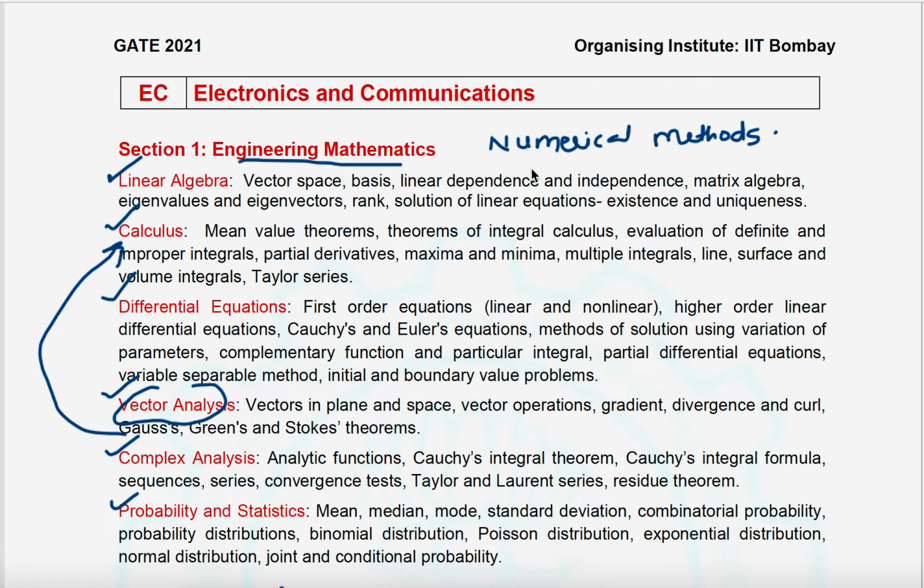that is numerical methods. This topic is missing in the GATE 2021 syllabus. In 2020 and before 2020 papers, numerical methods was one of the topics in the mathematics section. But from 2021 onwards, numerical methods is not in the ECE syllabus, only for ECE, not for other branches, Electronics and Communication Engineering. This is the engineering mathematics section, and next we will move to subjects.